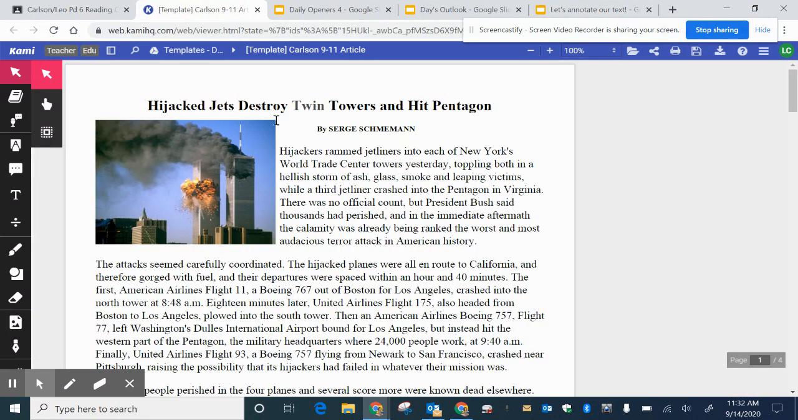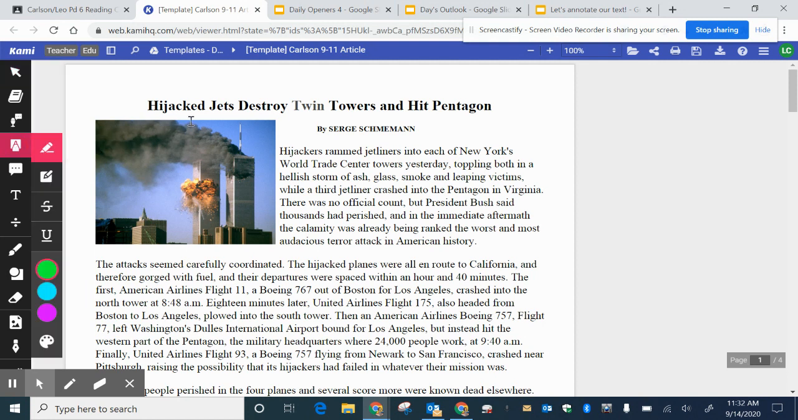So our article today is "Hijacked Jets Destroy Twin Towers and Hit Pentagon." "Hijackers rammed jetliners into each of New York's World Trade Center towers yesterday, toppling both in a hellish storm of ash, glass, smoke, and leaping victims." When I read that first sentence, I think some of the word choices, rammed jetliners, hellish storm of ash, glass, smoke, and leaping victims.